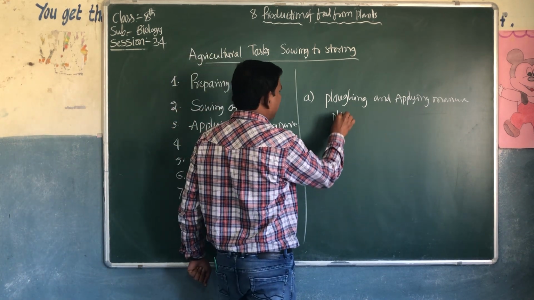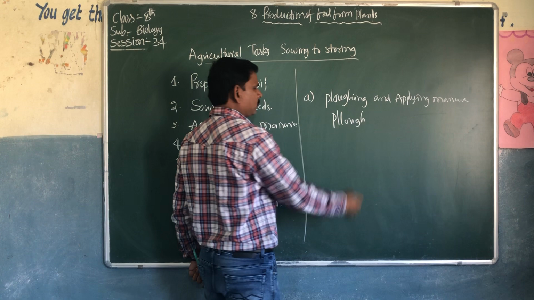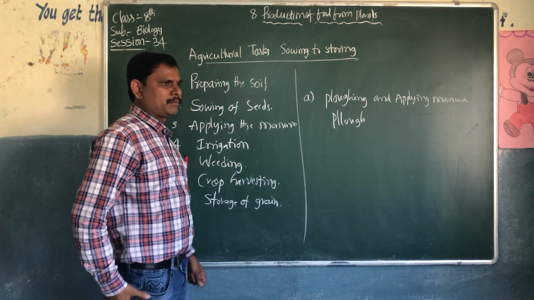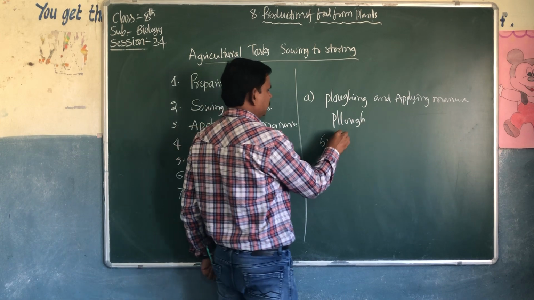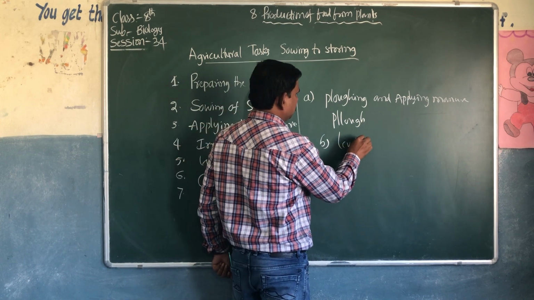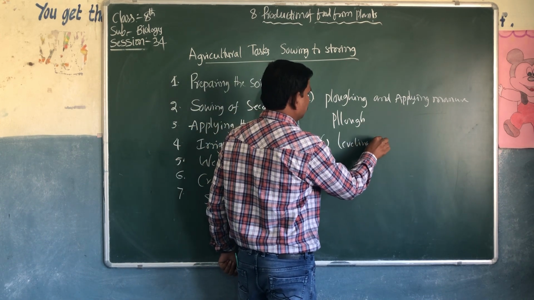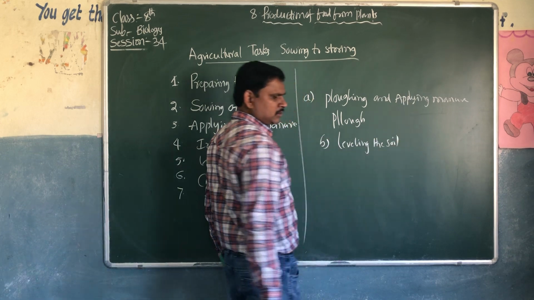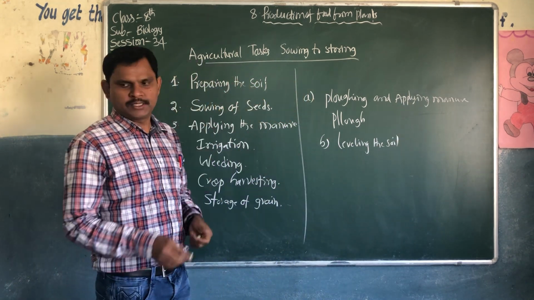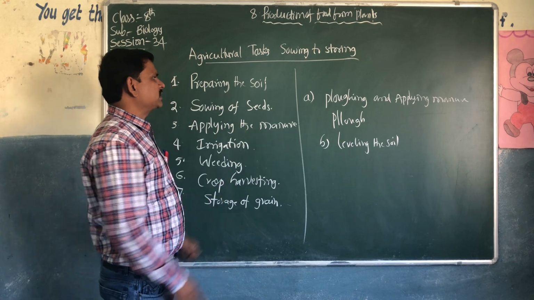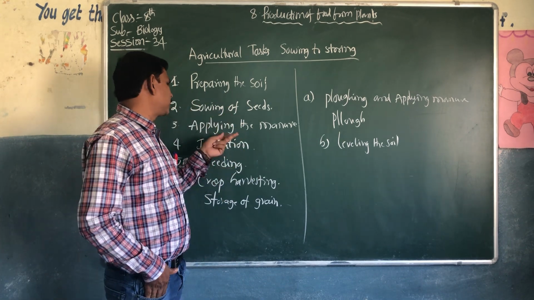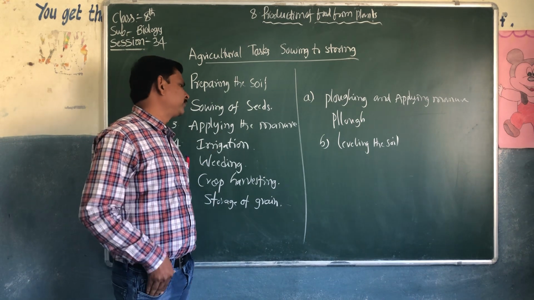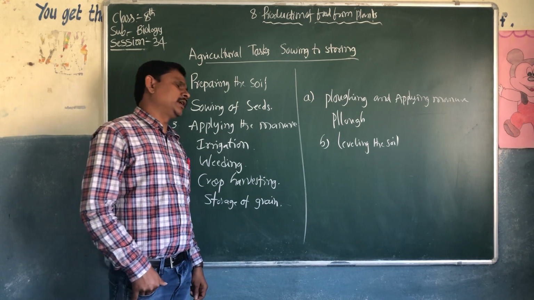What is this? You can call it plow or plowing. And the second one is leveling the soil. Today we will discuss the first one, preparing the soil. Sowing, applying manures, the different types of manures, and irrigation come after.